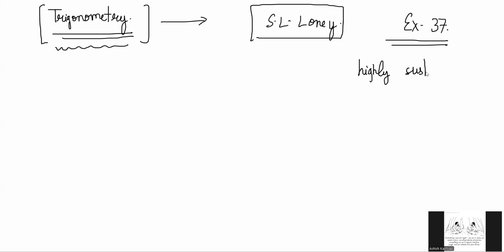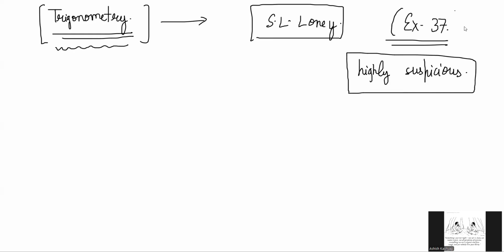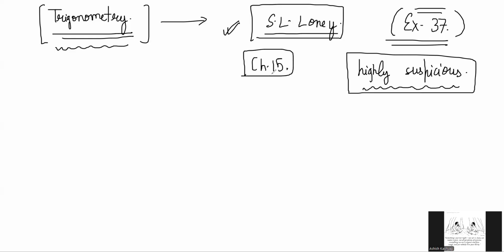Nobody has asked me any question from S L Loney exercise 37, which I find highly suspicious. I don't think all of you can solve all the problems there. Nobody has done it, right? Not done. I have mentioned it many times by now. And in the trigonometry classes, I have definitely mentioned chapter 15, exercise 37 has to be done.